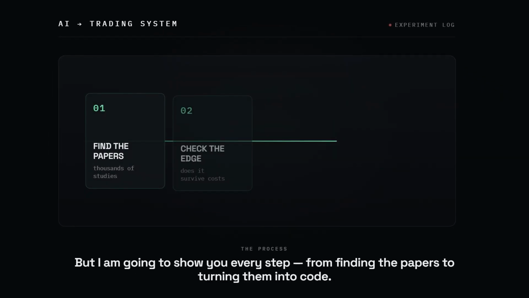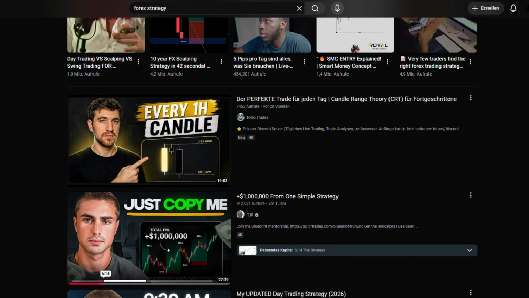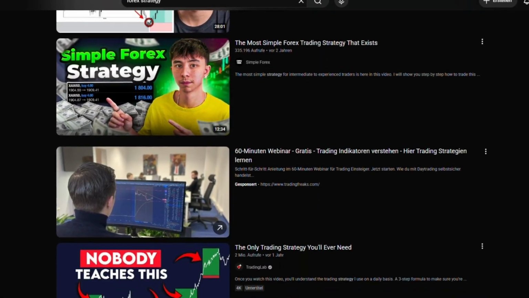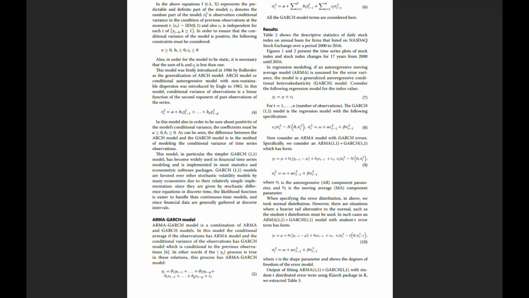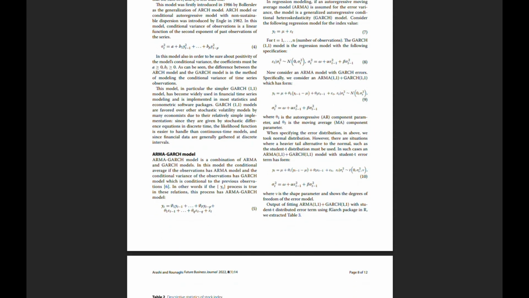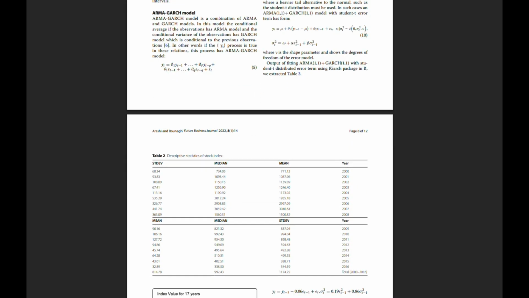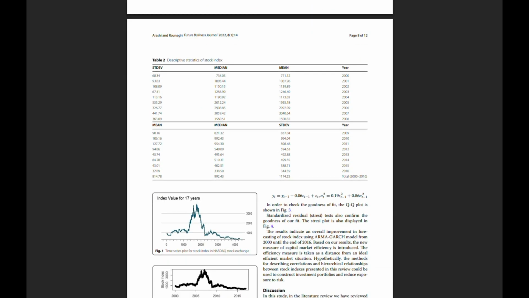I'm going to show you every step of the process, from finding the papers to turning them into code. Here's the thing nobody says out loud. Every strategy you find on YouTube has already been arbitraged by 10,000 people who found the same video. That's why I started looking at academic research instead. Not because researchers are better traders, but because academic papers are forced to back up their claims with data. They show the sample size, they measure statistical significance, and most importantly, they reveal when an edge actually stops working.